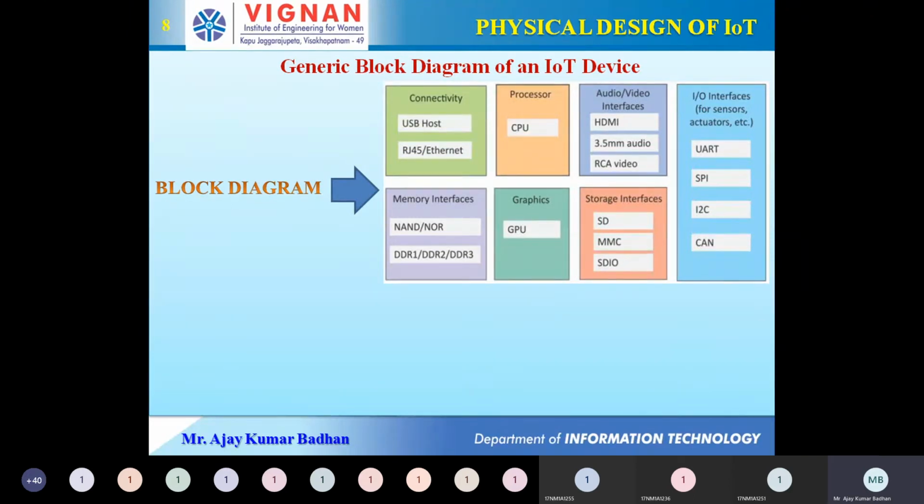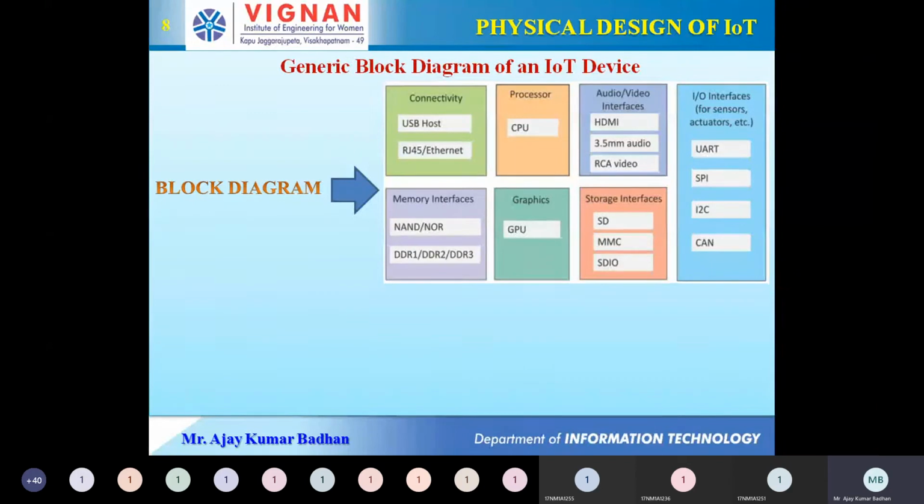I may not be able to explain these slides so nicely, right? If we have Zoom, Zoom is an interface. Okay, we have WebEx. WebEx is an interface for what? For conducting meetings, for taking workshops, for taking FDPs. So that way, these electronic devices which come under IoT have to interact with each other, which means they should have some kind of interfaces. So those interfaces are represented in the format of a block diagram.